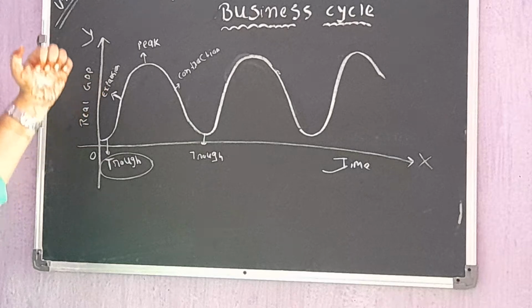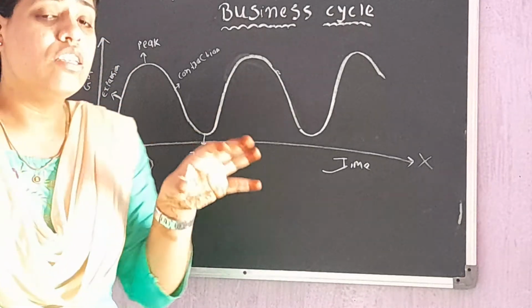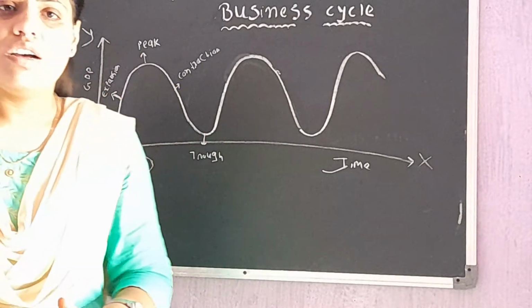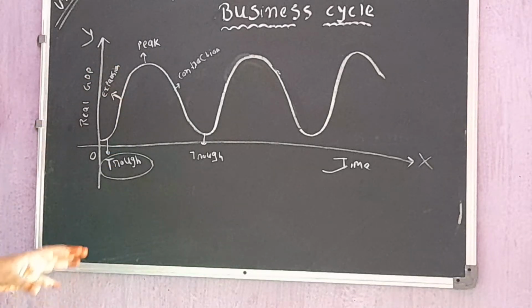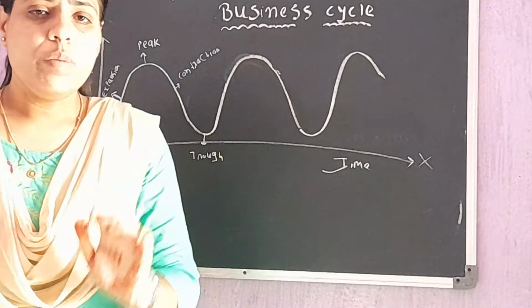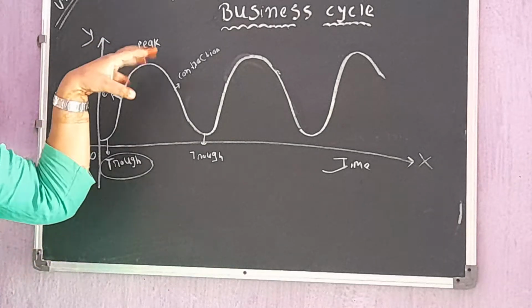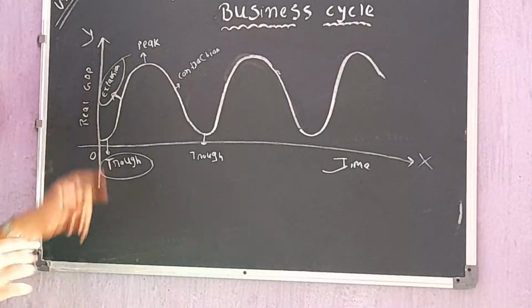In contraction, the growth rate slows down, and in the trough, it touches its lowest point. So this is how the business cycle happens, and the phases are recurrent in nature. They occur periodically. Now we are going to see in detail the meaning of expansion, peak, contraction, and trough. So let us start with expansion.